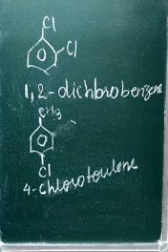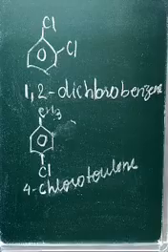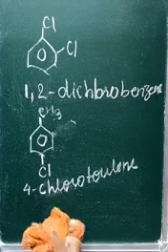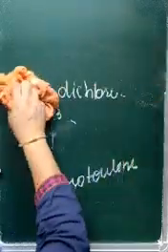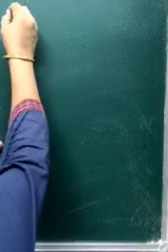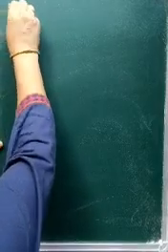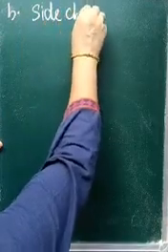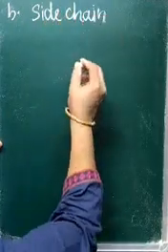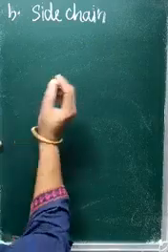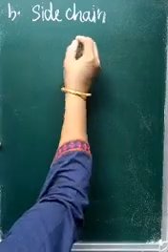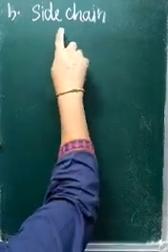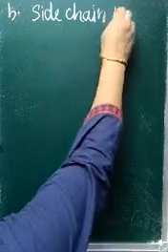Now let us see examples of side chain halogen derivatives, another category of haloarenes. When you have halogen attached to the side chain of the arene ring, the aromatic hydrocarbon, it is a side chain halogen derivative.